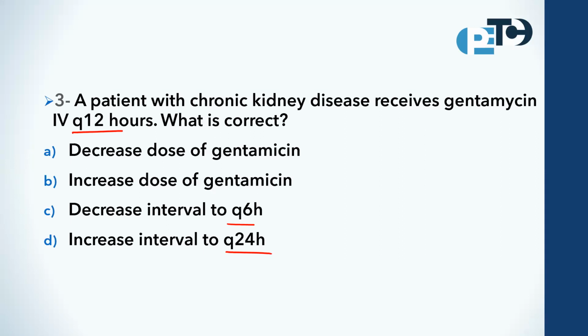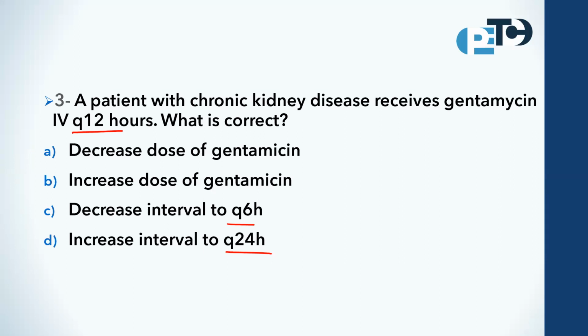Here, the patient with chronic kidney disease has impaired renal clearance. The problem here is with the clearance of gentamicin and the increased risk of drug accumulation and toxicity. Therefore, gentamicin dosing in chronic kidney disease should be adjusted according to the patient's creatinine clearance and serum gentamicin level.